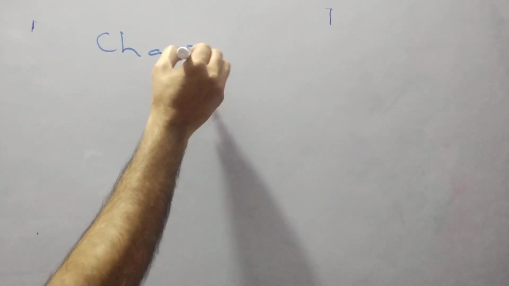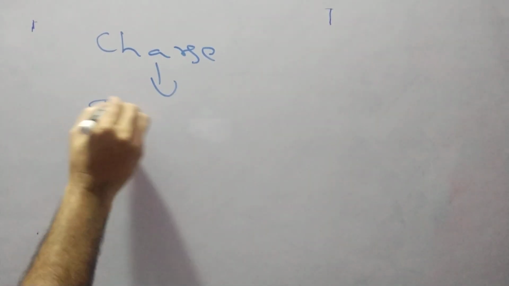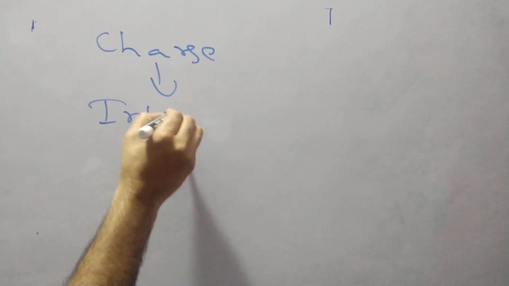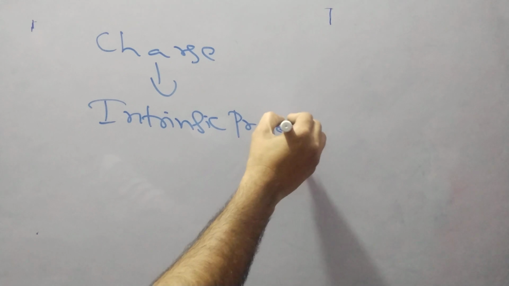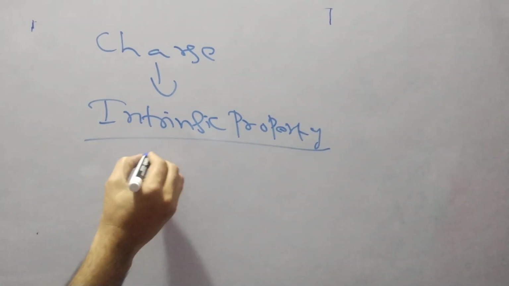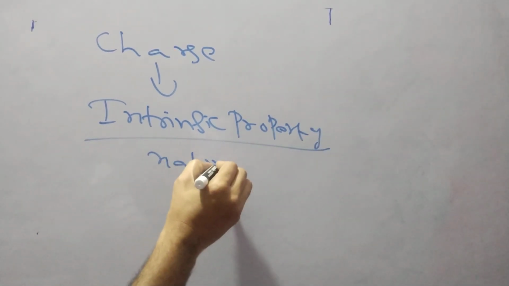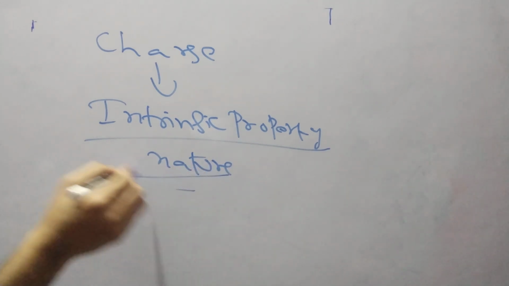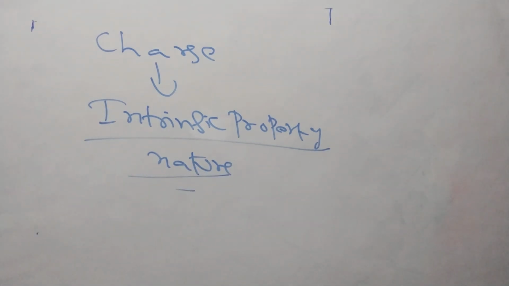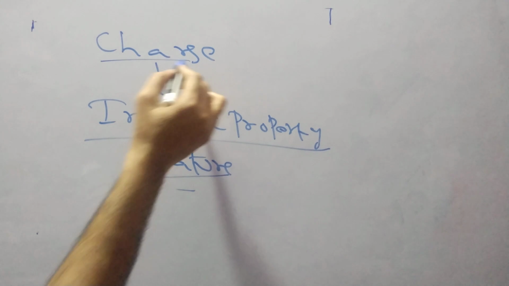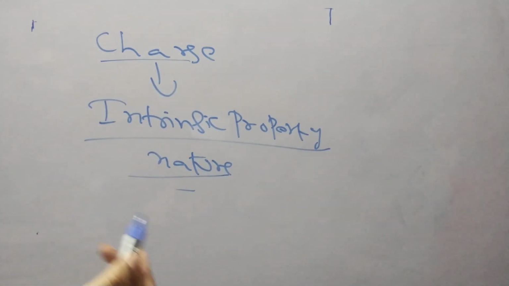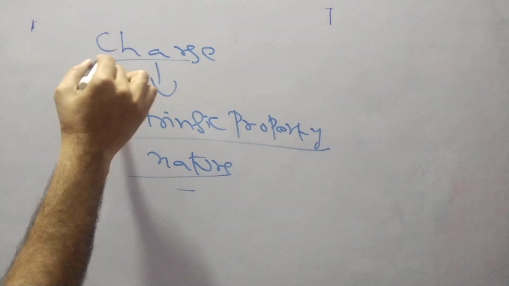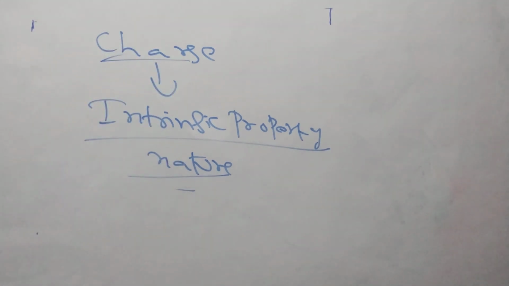And this charge is an intrinsic property. What is intrinsic? Which exists in nature is an intrinsic property. These charges come only because of transfer of electrons, addition of electrons or removal of electrons, and it exists in nature.